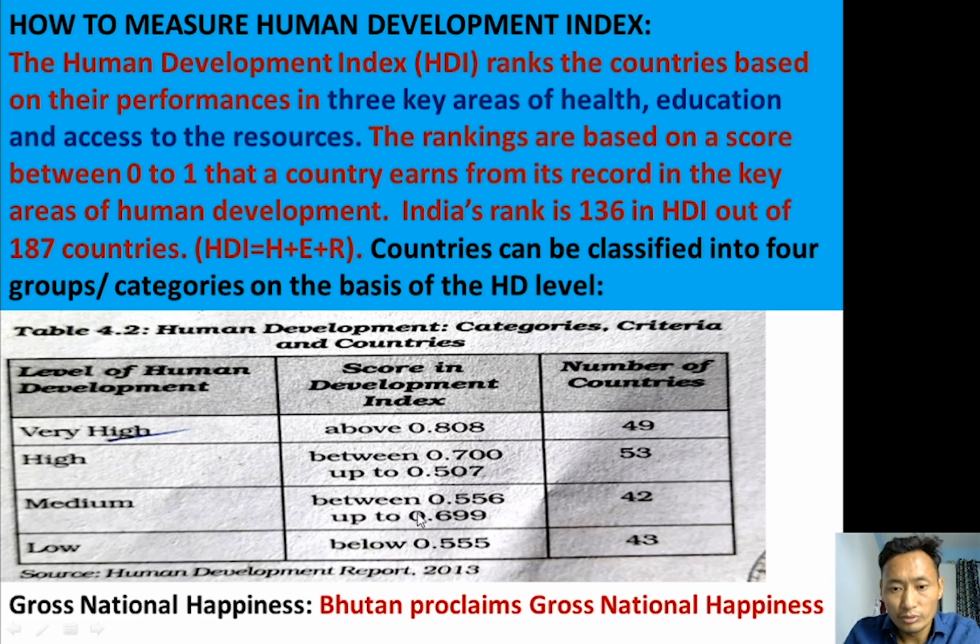Medium category is between 0.556 to 0.699. Total we have 42 countries in this category. Low is below 0.555. Total we have 43 countries in the low human development index category. So by studying this table, most of the countries in the world belong to the high human development category.